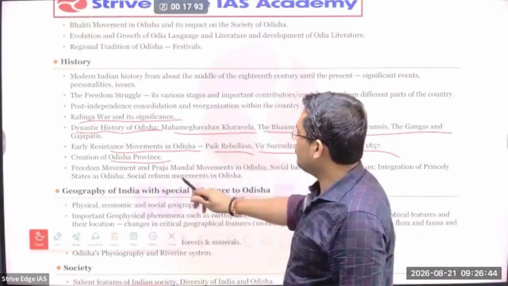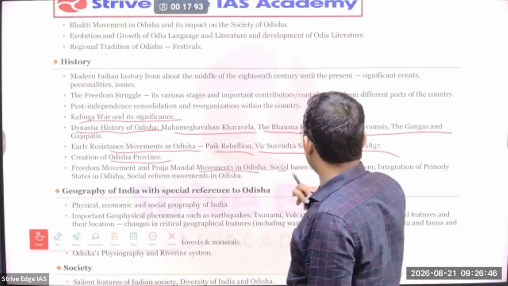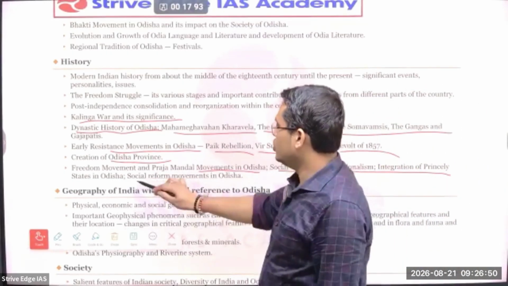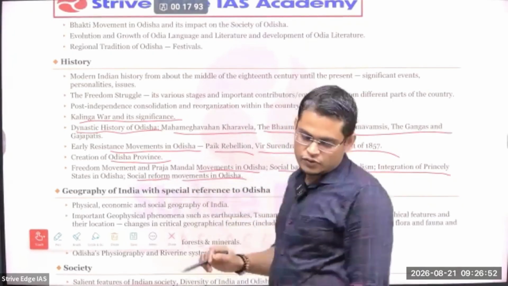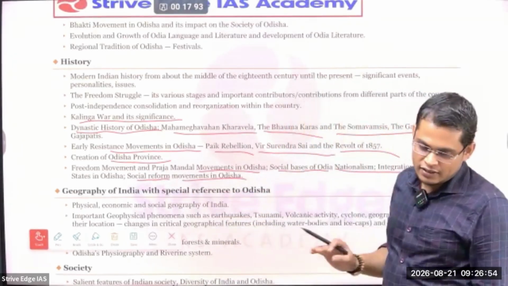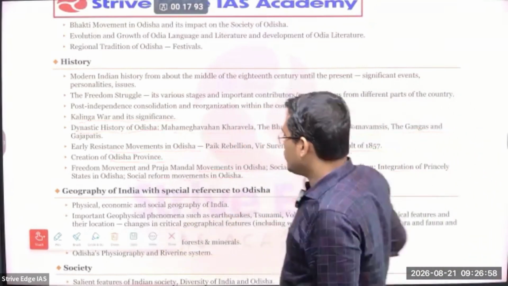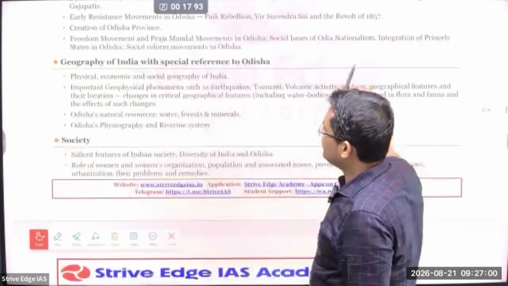So next is freedom movement, Prajamandal movement of Odisha, social base of Odia nationalism and integration of feudatory states in Odisha, social reform and movement in Odisha. So these are the additional things that you have to study from Odisha perspective. So geography of India with special reference to Odisha.